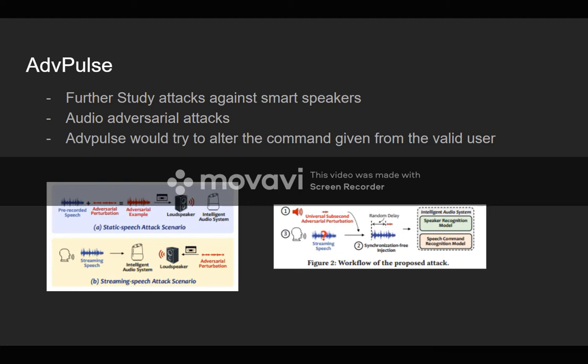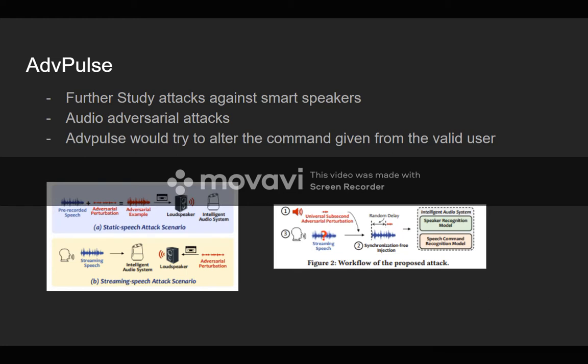The way an audio adversarial attack would work, though, is that the authors of the paper would play some sort of perturbation, some sort of unintelligible or inaudible audio file that would modify the pre-recorded speech or the actual speech of the user saying a command. It would then be read by the intelligent audio system, but it would be interpreted as a different kind of command.